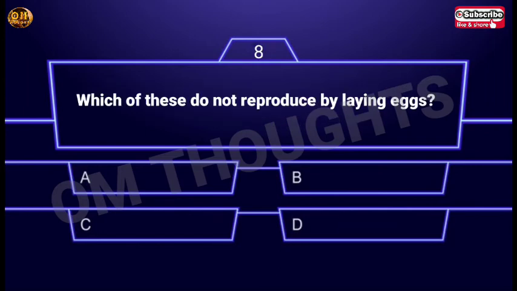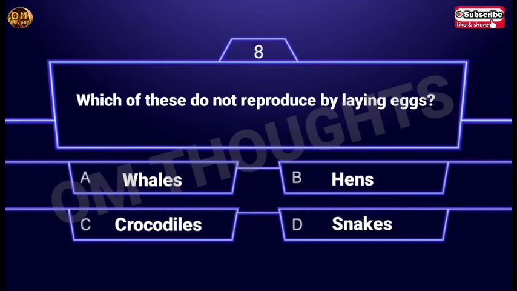Eighth question. Which of these do not reproduce by laying eggs? Option A, whales. Option B, hens. Option C, crocodiles. Option D, snakes. The answer is whales.